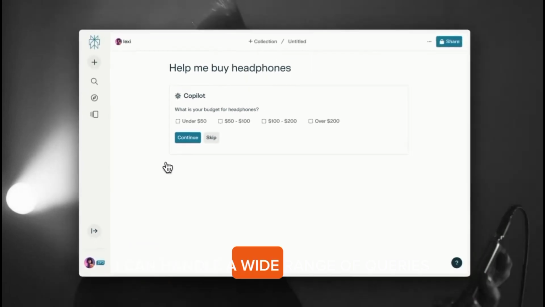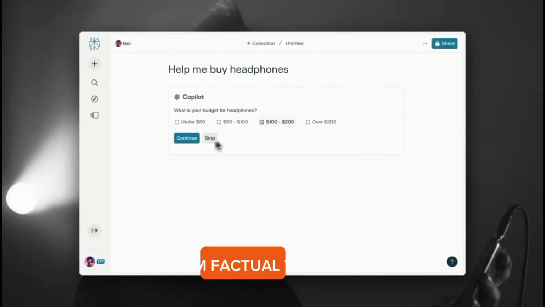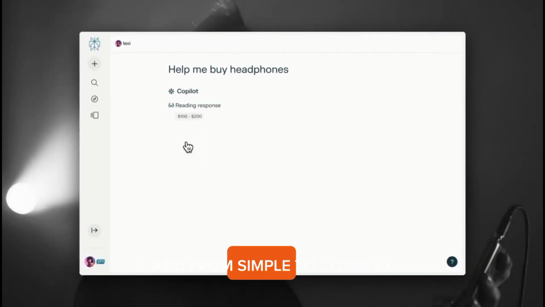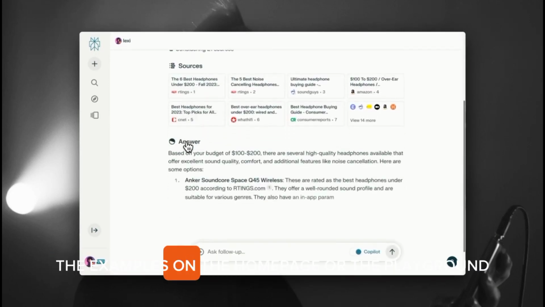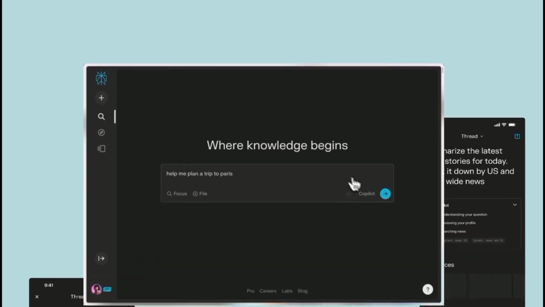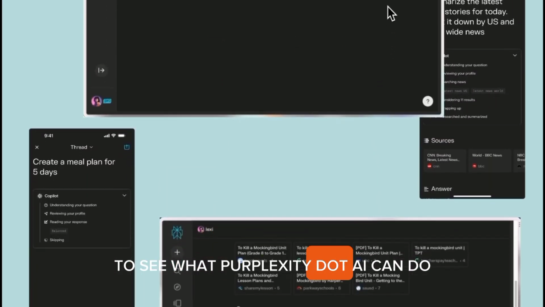Perplexity.ai can handle a wide range of queries, from factual to creative, and from simple to complex. You can also try some of the examples on the homepage or the playground to see what Perplexity.ai can do.